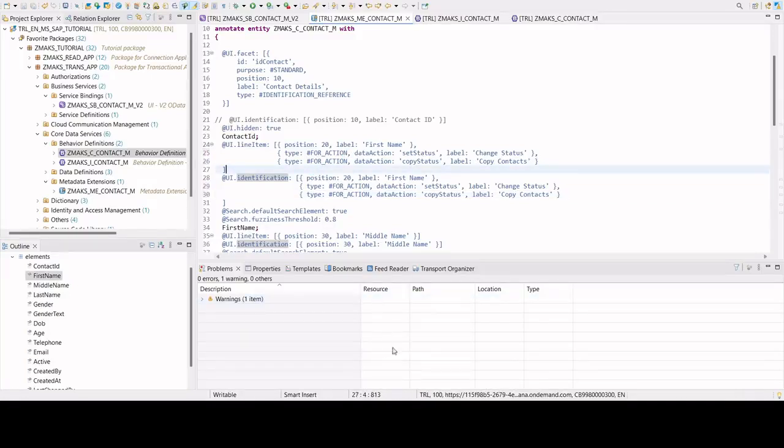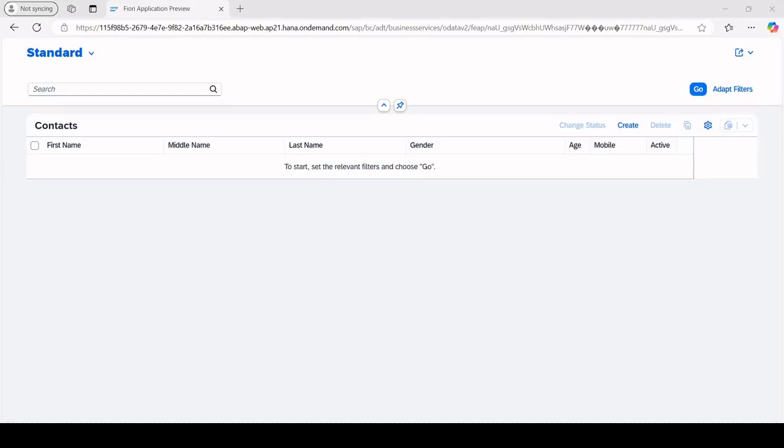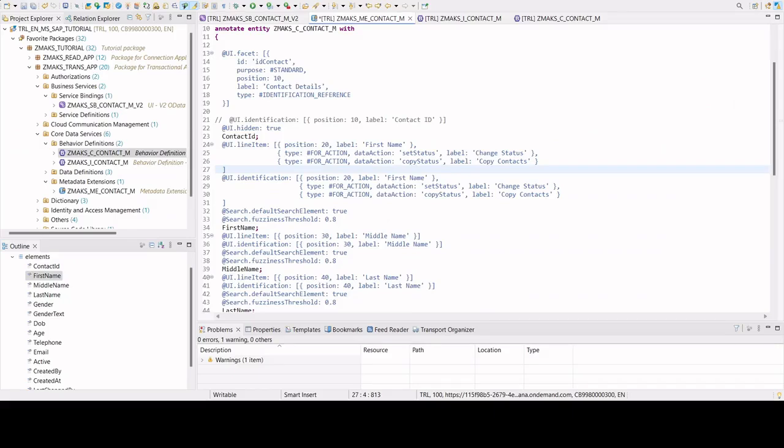The changes were very quick. Save. Let us now see the impact on our application in the browser. So let's go to the browser and try to refresh it. There is no change here. You see, there is nothing there because we have not yet set our action. So let us go and check in our Eclipse now.